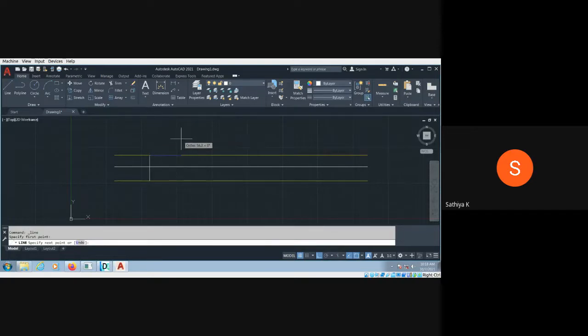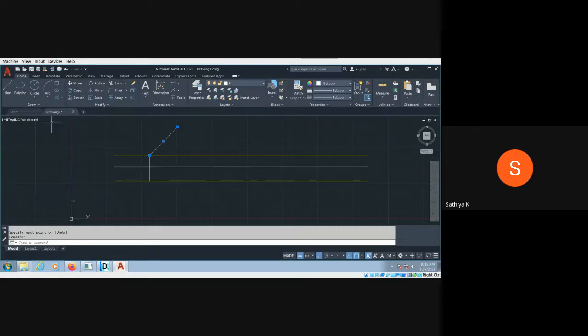So 70 is the length of line, and press the Tab button, which is above the Caps Lock, and the angle should be how much? It is 45. Like that you can obtain the line. This length is 70 mm and the angle is 45.